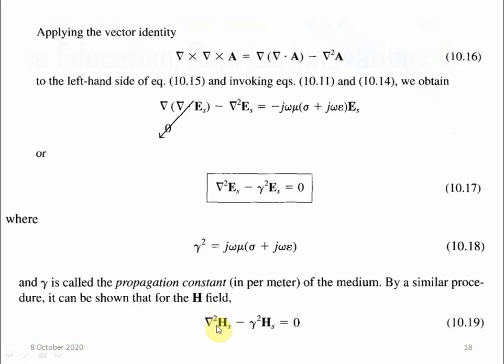In this case, if we replace E with H, we will have another relation for the magnetic field also: del square HS minus gamma square HS equal to 0. By a similar process we can derive this. So again here gamma equal to this value, and that gamma is defined as the propagation constant of the medium, okay.